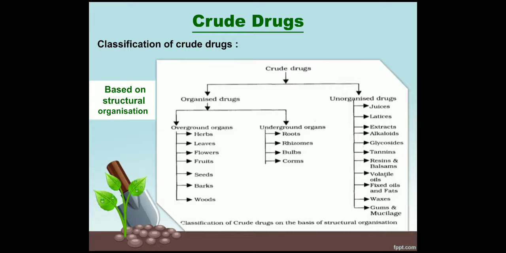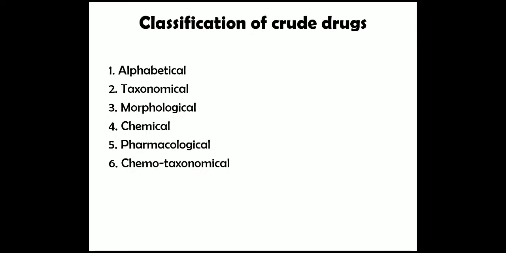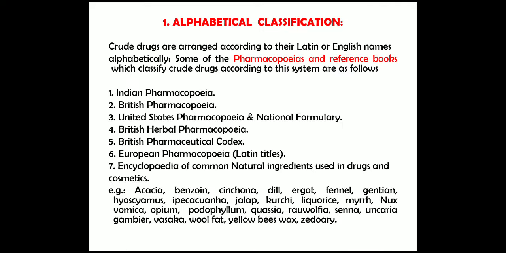The unorganized drugs include juices, latex, extracts, alkaloids, glycosides, tannins, resins and balsams, volatile oils, fixed oils and fats, waxes, and gum and mucilage. Classification of the crude drugs is also done as alphabetical classification, taxonomical classification, morphological classification, chemical classification, pharmacological classification, and chemotaxonomical classification.